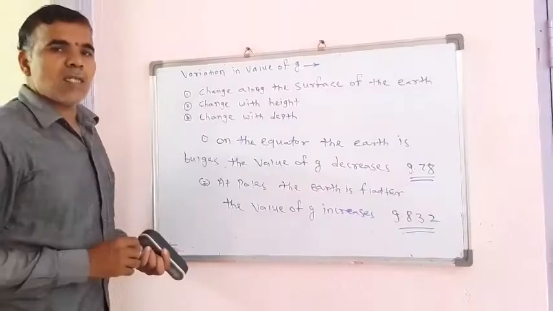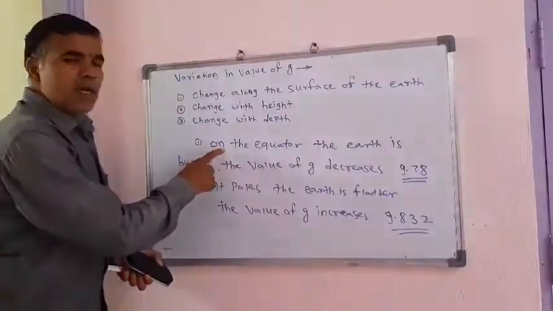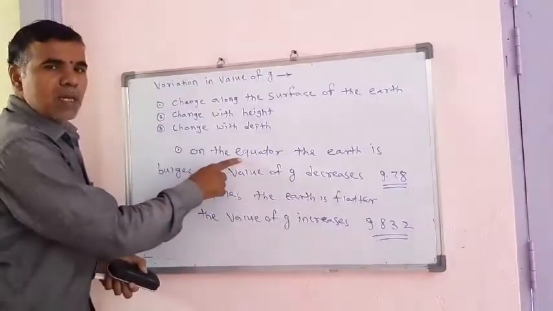The value of g is not the same on the earth. It decreases on the equator.